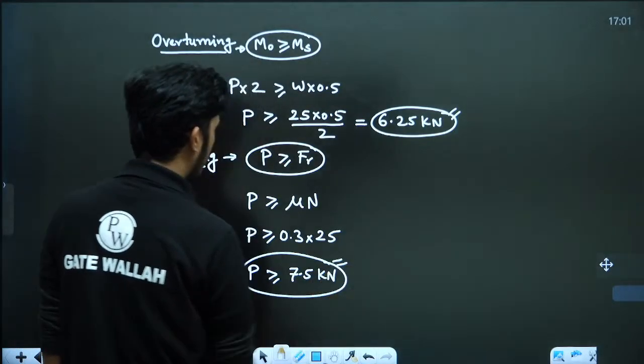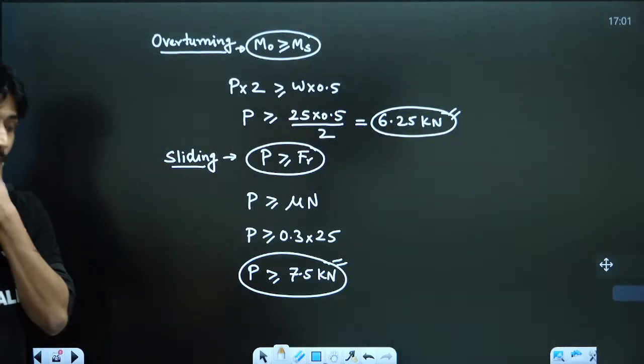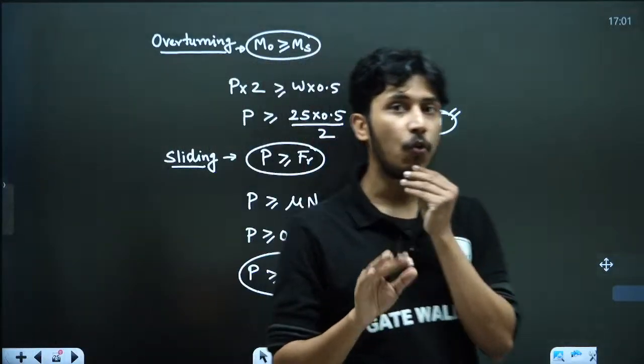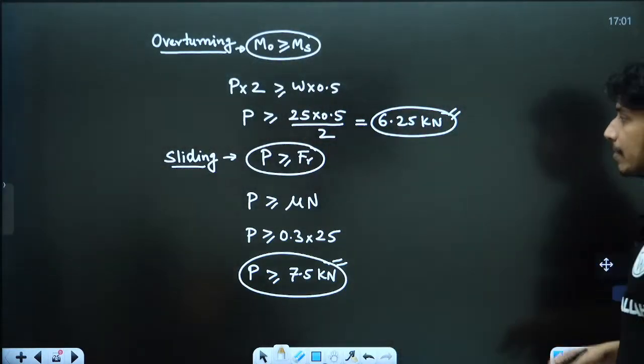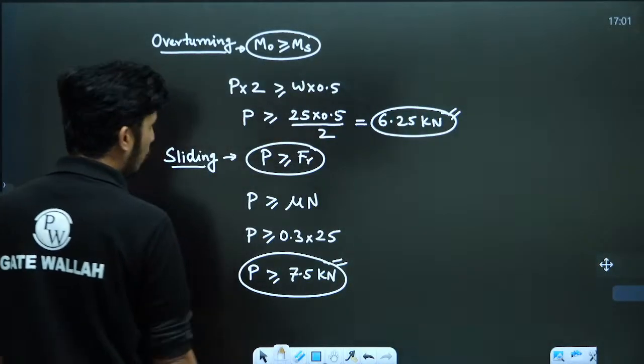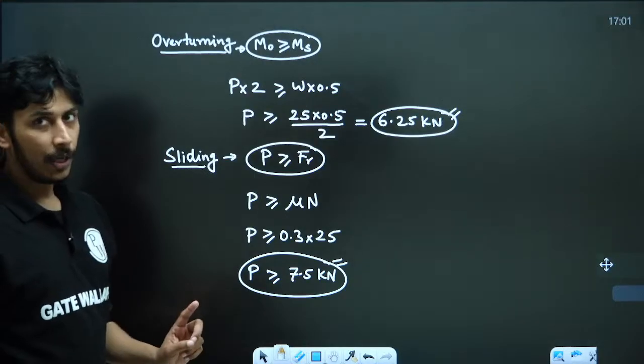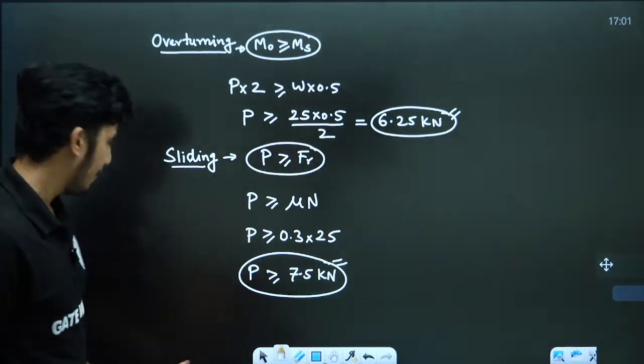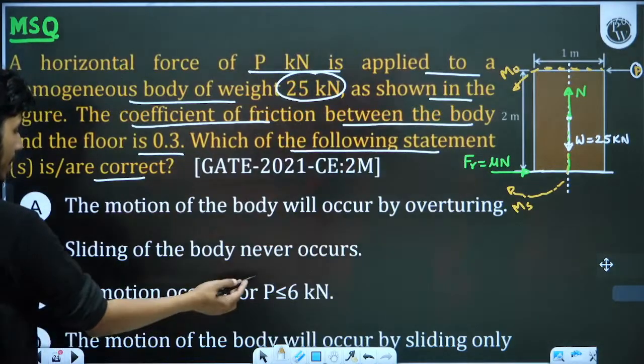So what will happen first? The overturning will happen first. When you are increasing the value of P, the overturning will happen first. At 7.5 it is sliding, at 6.25 it is overturning. So the motion will start at 6.25. Before 6.25, no motion will happen. So if the P force is less than 6.25 kilonewton, no motion will happen.